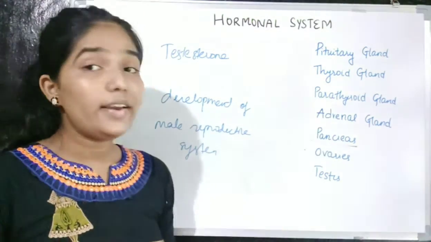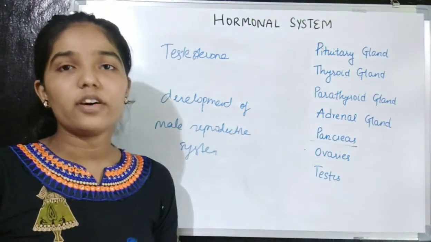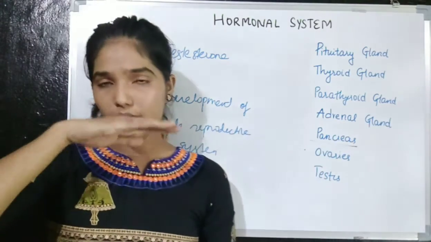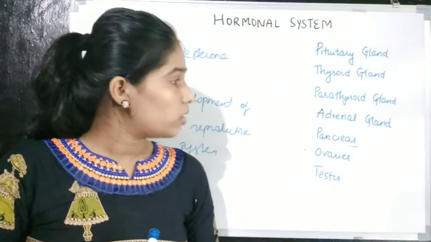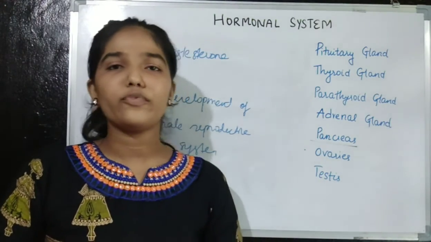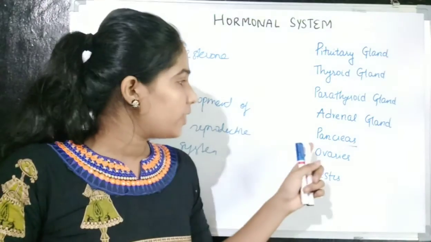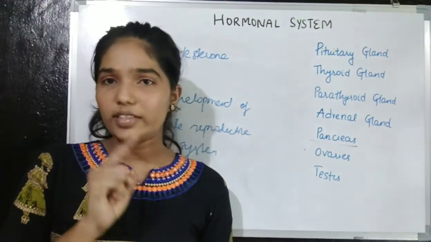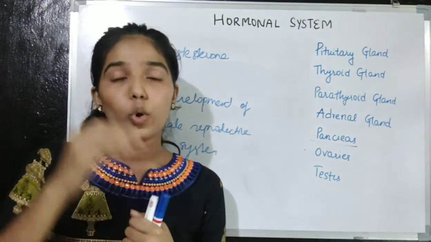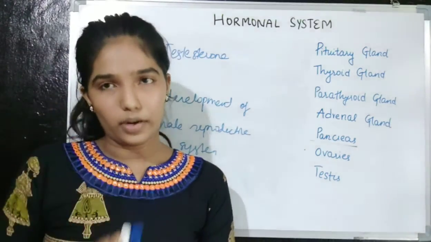Then the parathyroid gland secretes parathormone, which controls or regulates our calcium level in the blood. Then the adrenal gland, which is present above the kidney, secretes adrenaline hormone, which is also called the fight or flight hormone, which helps us in the quick response. Then the pancreas, which secretes two hormones. One is insulin and another one is glucagon. Insulin is secreted to lower the blood glucose level, and glucagon is secreted to increase the blood glucose level.